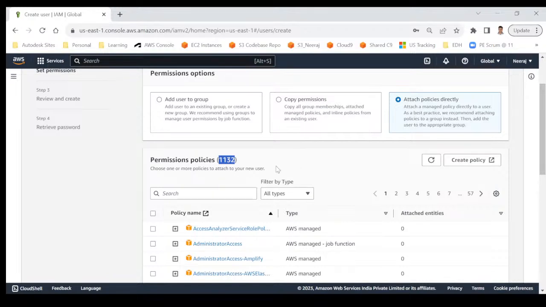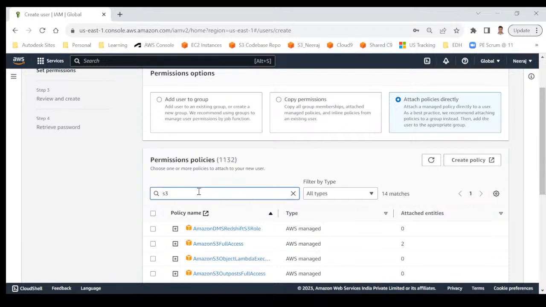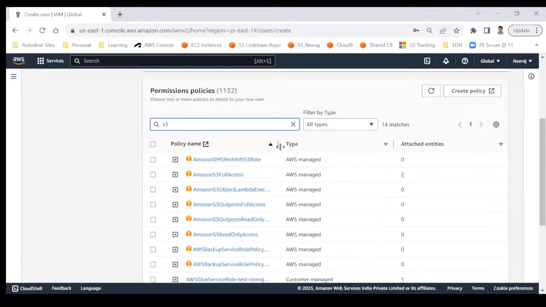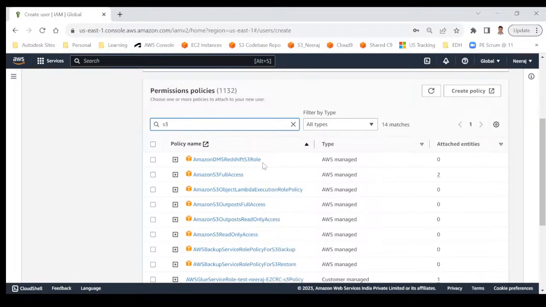If you want S3, I will type S3 and search, and you can see Amazon S3 full access. Full access means if I provide this permission, this user will be able to do anything. This user can create bucket, create file, upload file, download file, delete file, everything. But suppose I don't want to provide full access, I will go with read only. You see this Amazon S3 read only access. Let's start with this. Later on, if required, we'll add more permissions.